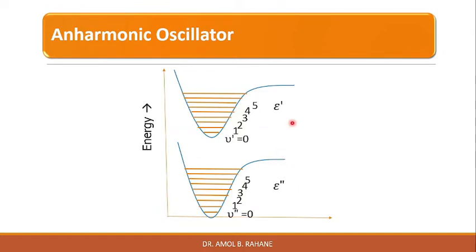So we denote the upper electronic state by E prime and the lower electronic state by E double prime. Corresponding to each electronic state, we have vibrational levels given by nu prime and nu double prime for the upper and lower states respectively. When a transition from the upper electronic level to a lower electronic energy level takes place, there are several possibilities of transition to different vibrational levels. So let us discuss these possibilities.